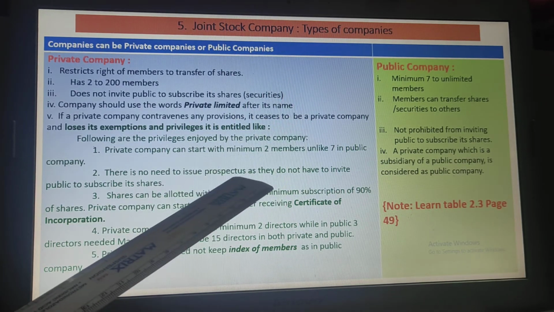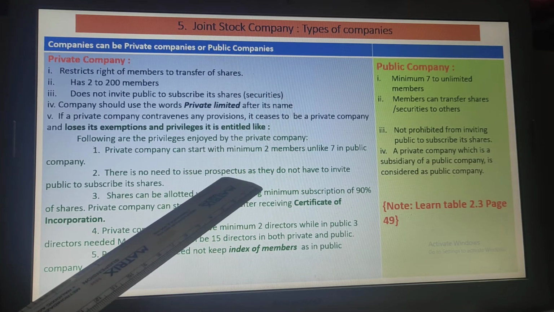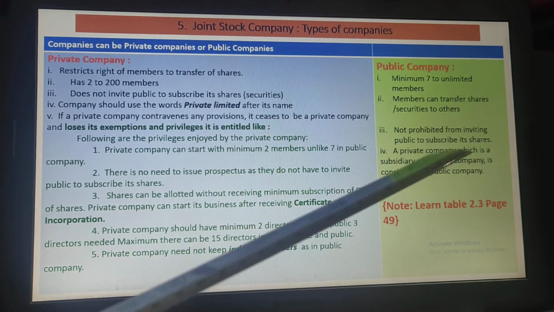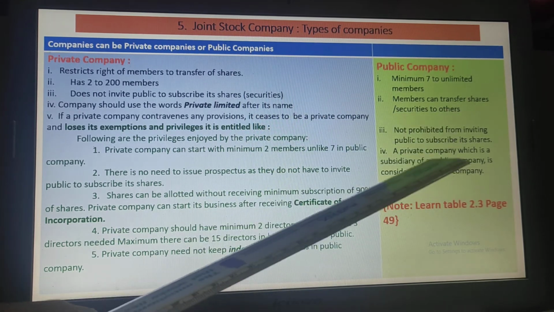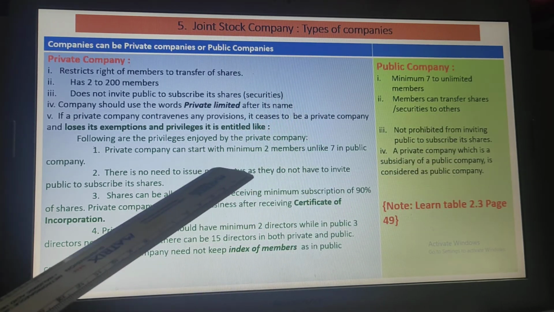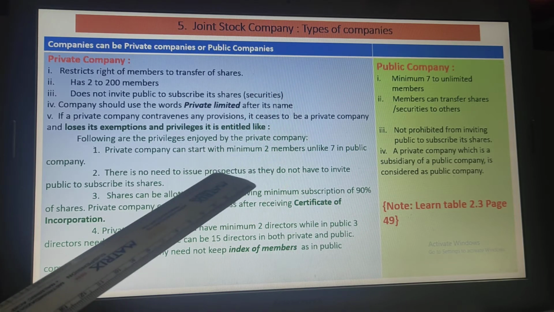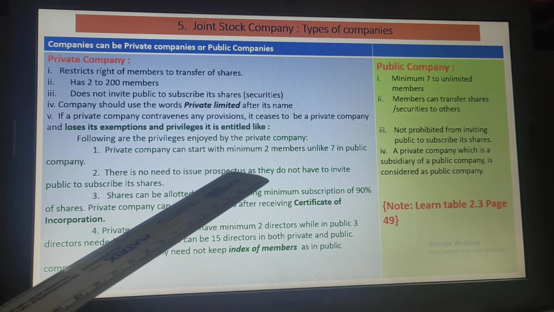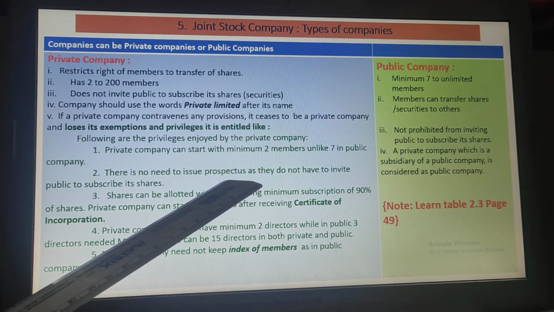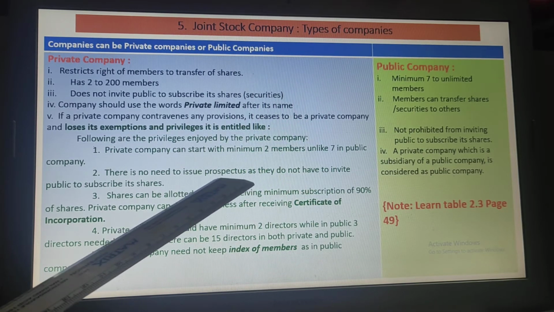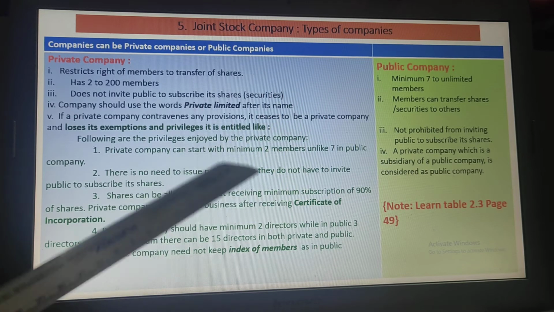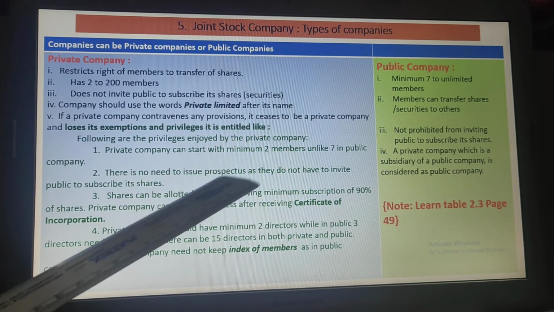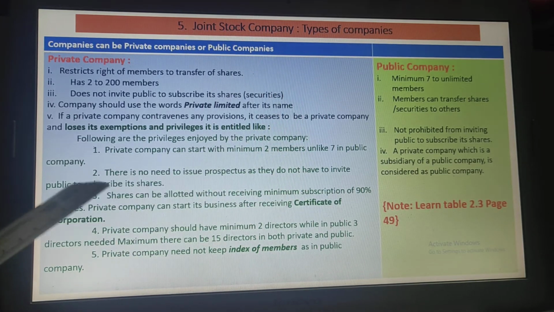Then there is no need to make any prospectus in case of private company, because a prospectus is a document which is prepared when the company has to issue shares to the public. And because a private company does not issue shares to the public, there is no need to make any prospectus. Making a prospectus is again a very long, tedious job which is to be done by the company officials. So making of prospectus is not required in a private company, because they are not issuing any shares to the public.